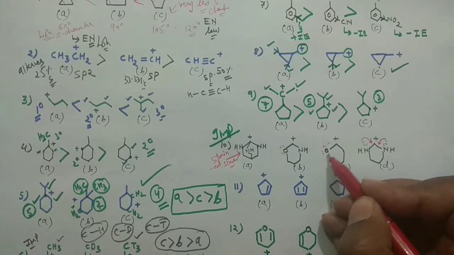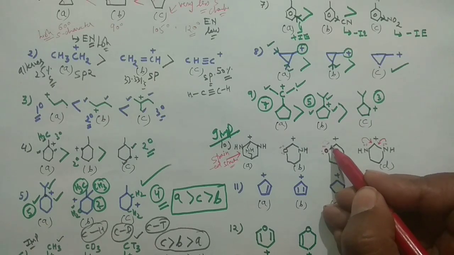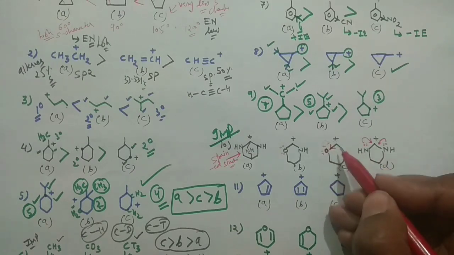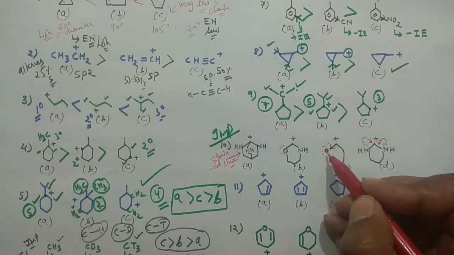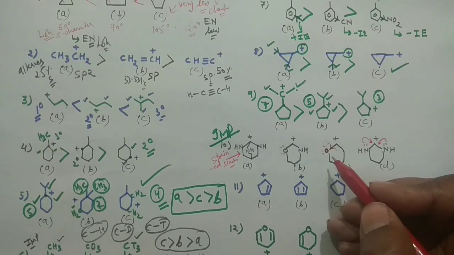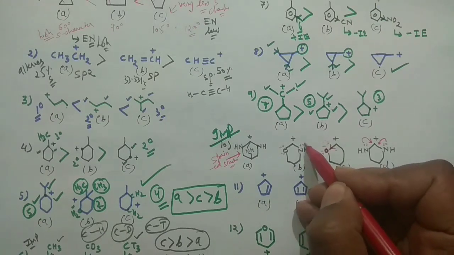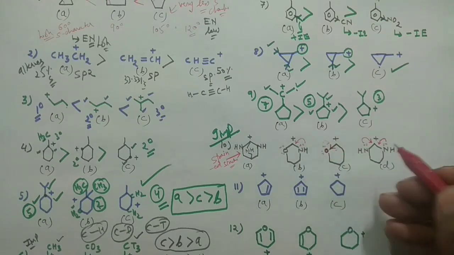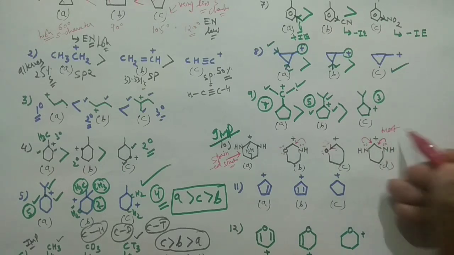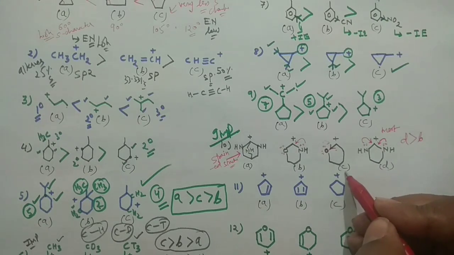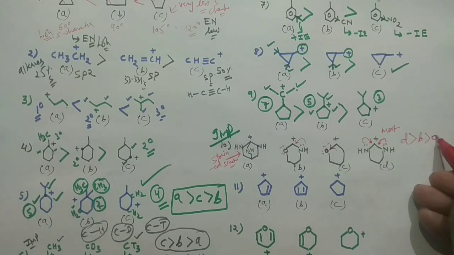So this is actually an uncomfortable situation. With the minus I effect, this oxygen will attract the electron density towards itself, making this carbon more positive. So this is not that stable. The heteroatom is not very good here. And this one can actually stabilize the carbocation. So this seems the most stable one, D, followed by B, then C, and A would be your least stable.